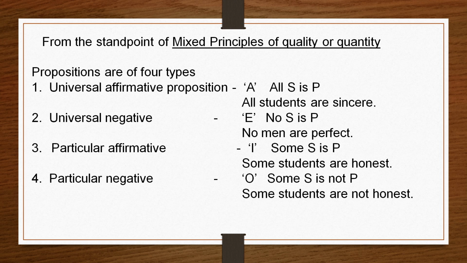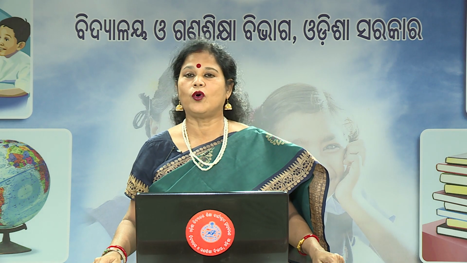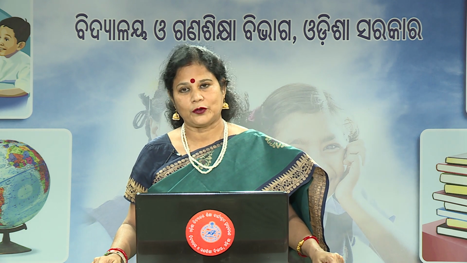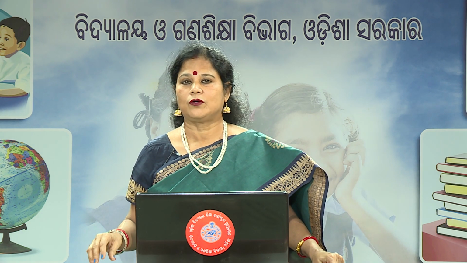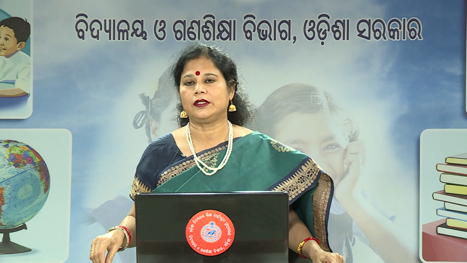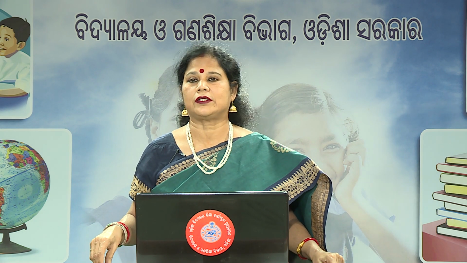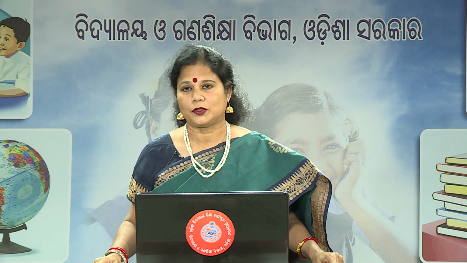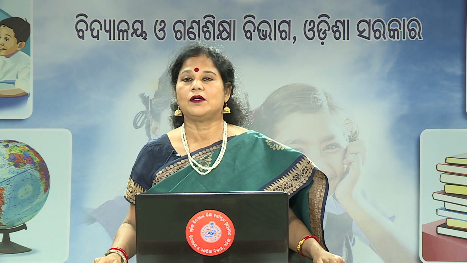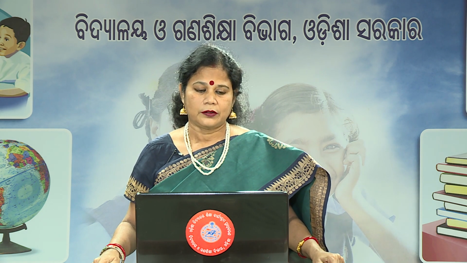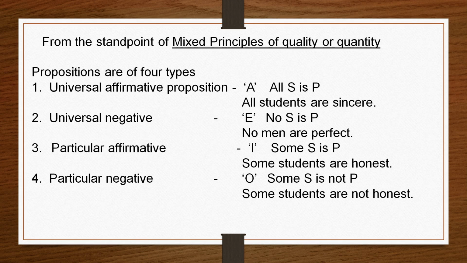Now, by combining this quality and quantity, we get 4 different types of categorical propositions. What are these 4 categorical propositions? The first one is universal affirmative proposition, universal negative proposition, then particular affirmative proposition and then particular negative proposition.